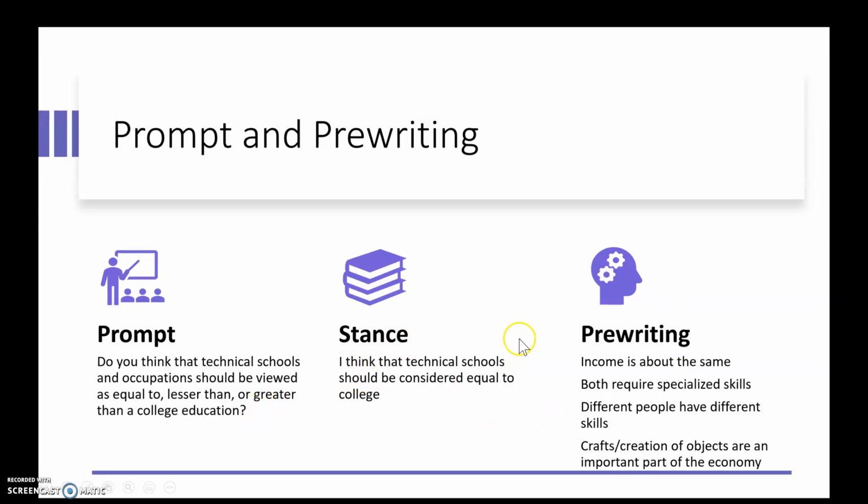And my pre-writing here, I decided the income is roughly the same in many fields. They both require specialized skills. Different people have different skills, and those skills are valuable. And crafts and the creation of objects are an important part of the economy. So these are some reasons that, not necessarily I think, but me writing this paragraph thinks that technical schools and occupations should be viewed as equal to college. So then what do I do with that?